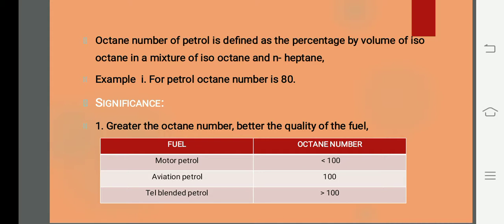Tetraethyl lead comes out in the form of lead, and this lead is found to be highly poisonous, and now they have banned this tetraethyl lead blended petrol. Is it okay? It's clear? So I'll go with the next thing.